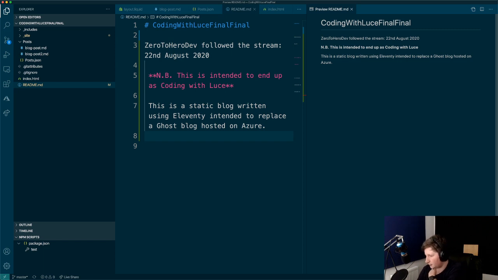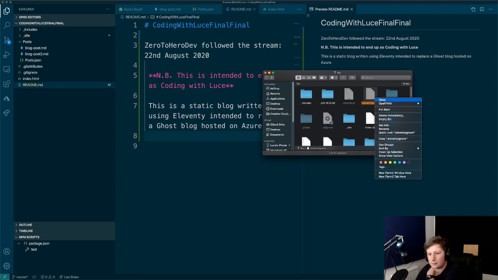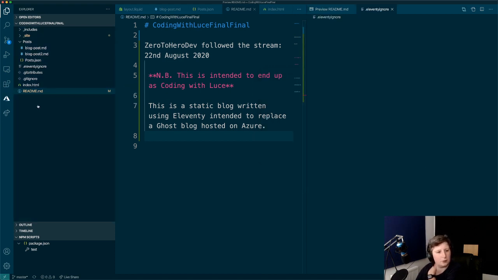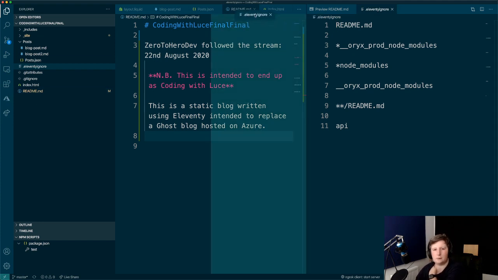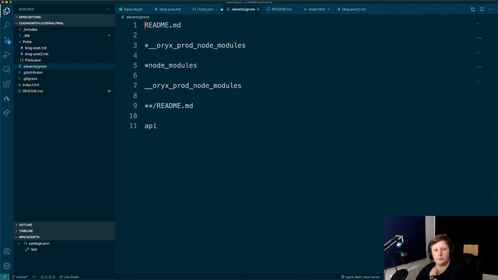So let's just load the bin. There we go. Copy. I'm just going to drop it in here. So we have this Eleventy ignore file. We want to open here. There we go. So it excludes README, which you've got here. And then that's our Oryx prod node modules that you saw.